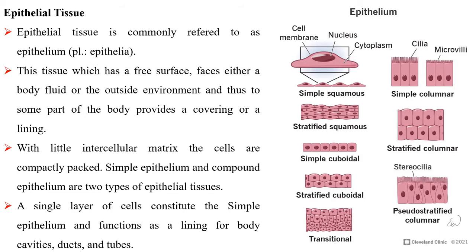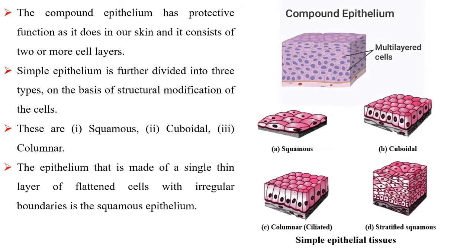A single layer of cells constitutes the simple epithelium and functions as a lining for body cavities, ducts, and tubes. The compound epithelium has a protective function, as it does in our skin, and it consists of two or more cell layers. Simple epithelium is further divided into three types on the basis of structural modification of the cells. These are squamous, cuboidal, and columnar.